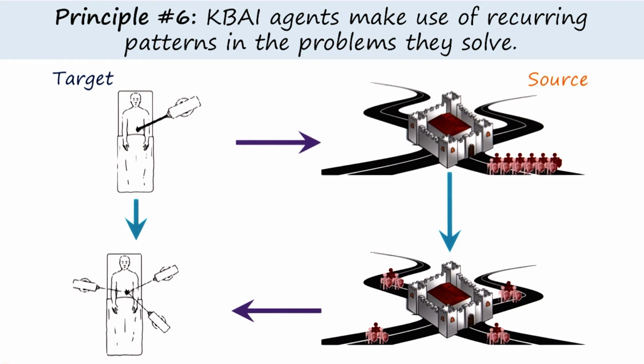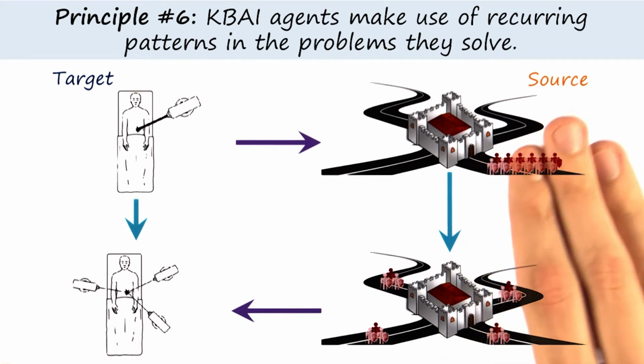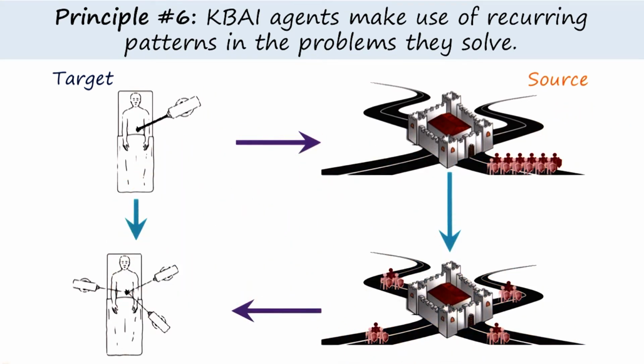Analogical reasoning is very deeply rooted in this principle. Here we explicitly talked about the idea of taking patterns from one problem, abstracting them, and transferring them to a problem in a different domain. Whereas in case-based reasoning, the pattern was within a domain, here the pattern can span different domains.